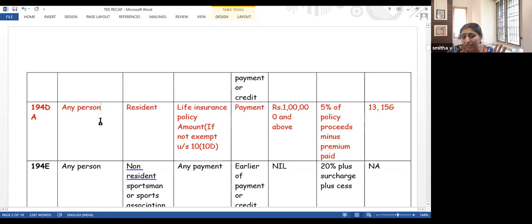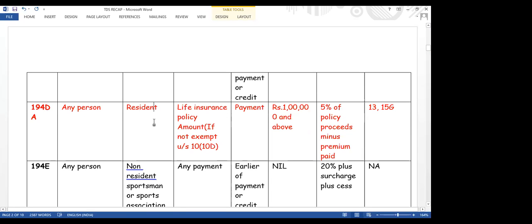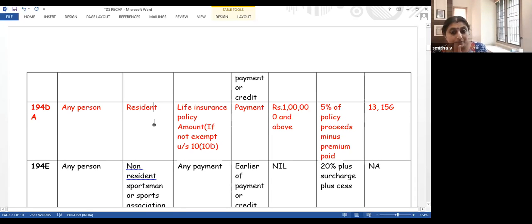Who is the payer here? Any person who is making payment of a life insurance policy. It's not just LIC, it can be private insurers as well, like ICICI and many other private players in the market. Then you are making a payment to a resident. Now, understand one important point. Many persons, when they read this table, understand that only if you're making payment to a resident do you need to deduct TDS. Absolutely wrong. Even if you're making payment to a non-resident, that is subject to tax deduction, but not under 194DA, it is under section 195.